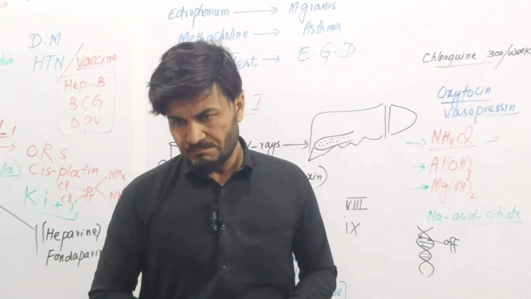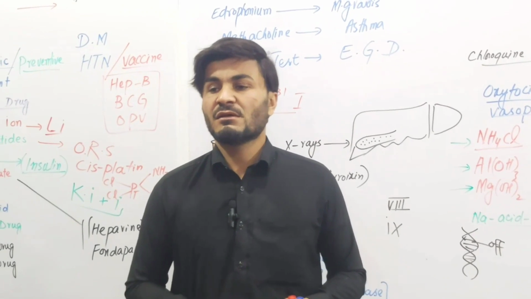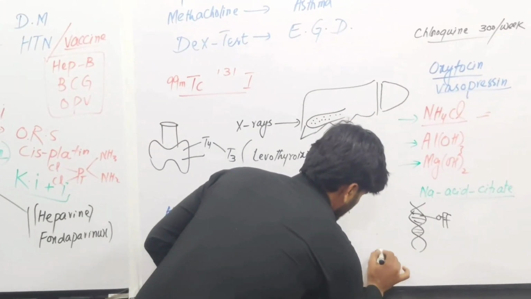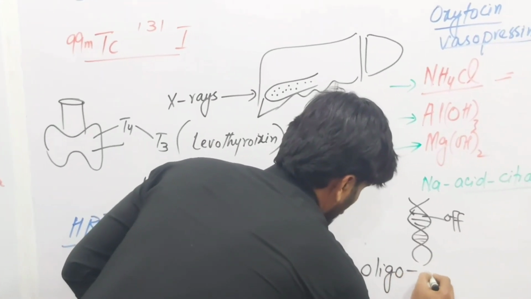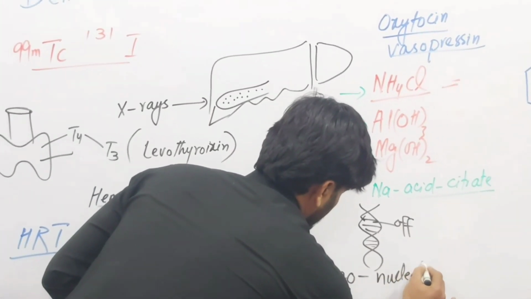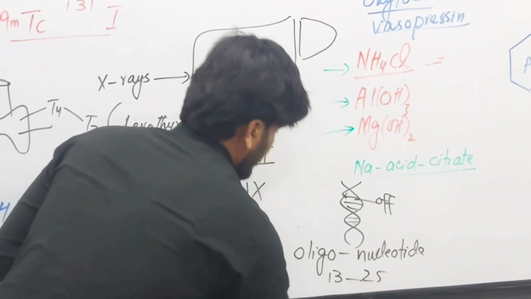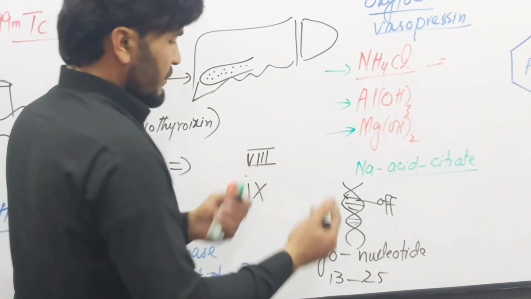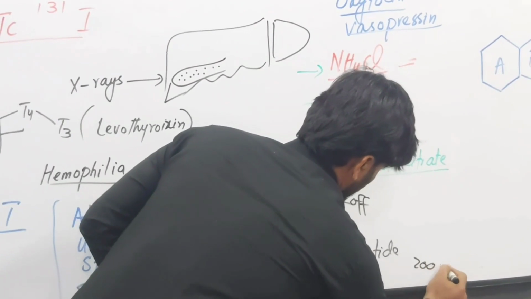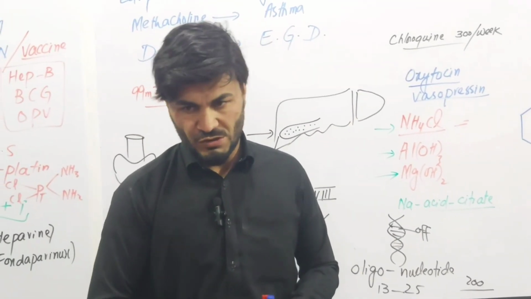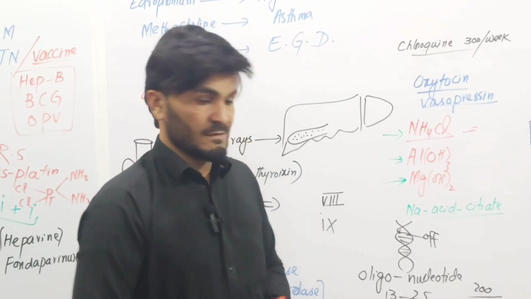So actually, this gene therapy is very expensive, and these include the drug oligonucleotides. Oligonucleotides may include from 13 to 25 nucleotides, or more than 200 nucleotides, and are used as a biopharmaceutical for the treatment of disease.